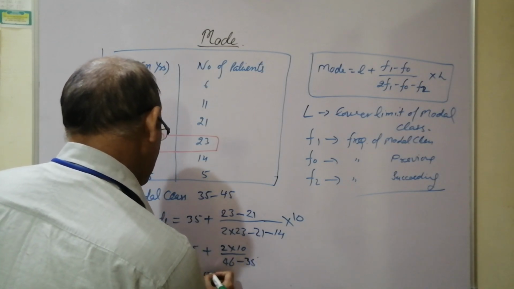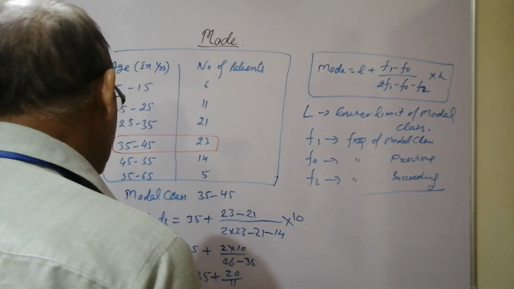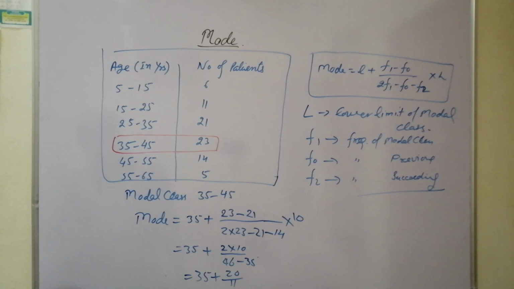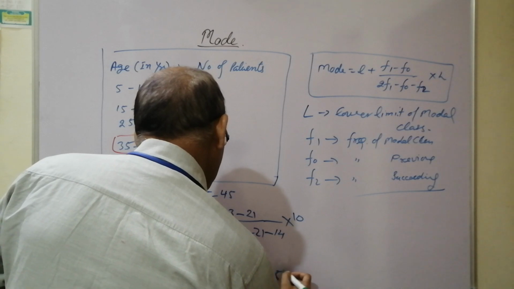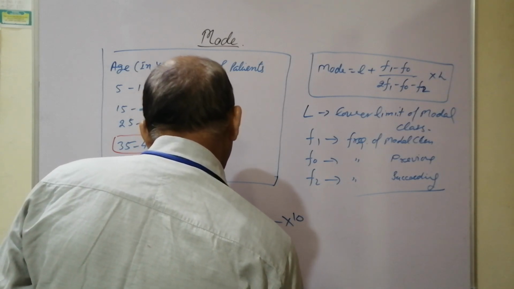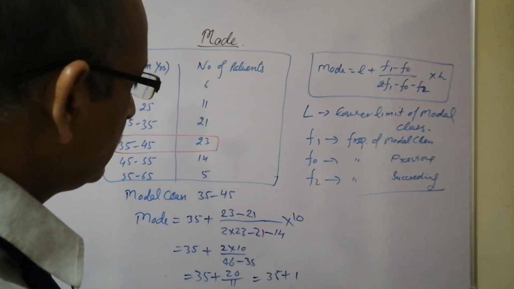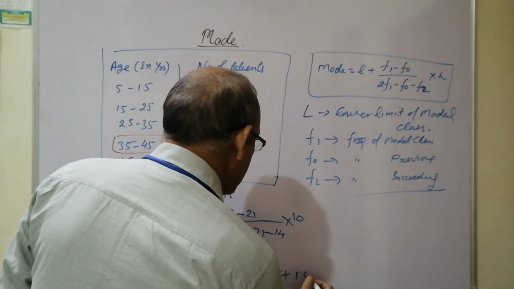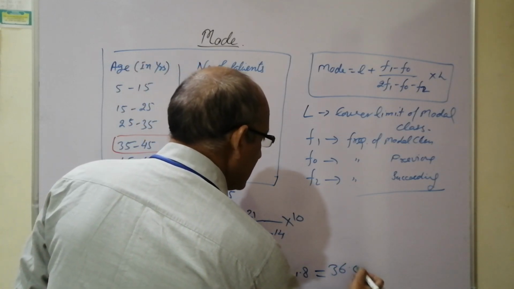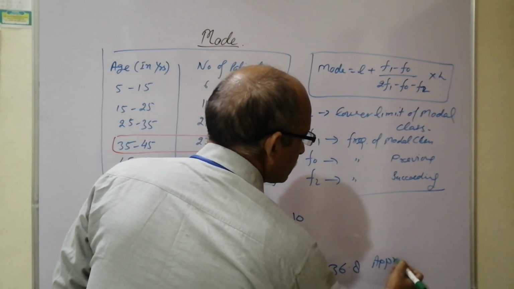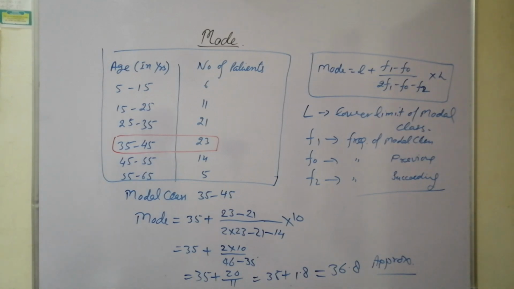That is equal to 35 plus 20 upon 11. 11 ones are 11, and 9, 90, 11 eights are 88. In this way we have got exactly 36.8 approx. That is all for this question.